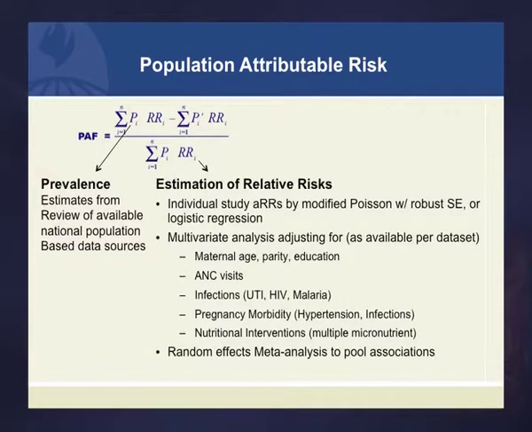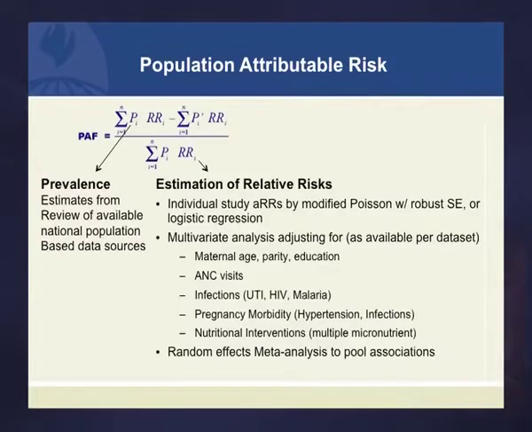When we calculate the population attributable fraction, this is the kind of formula we use. It takes into account the prevalence of the exposure, in the case I just mentioned, short stature. It takes into account the relative risk that is derived from these analyses, and then it compares that risk to a counterfactual of the theoretical minimum exposure to that risk factor, and then adjusts as much as possible for other possible explanations. And so I won't repeat this, but we're using this method of population attributable fraction for a number of the analyses that I'm going to show.